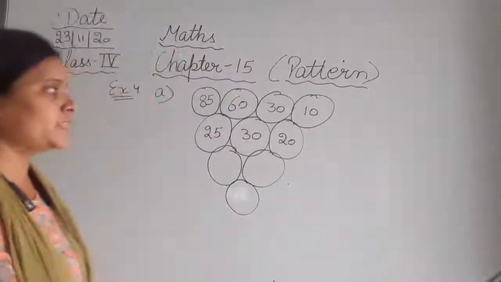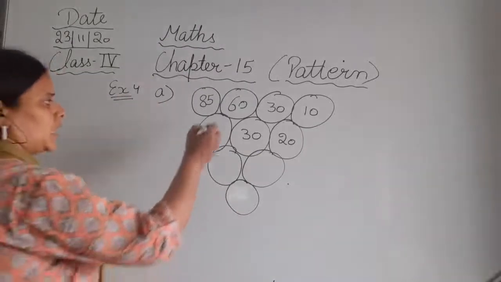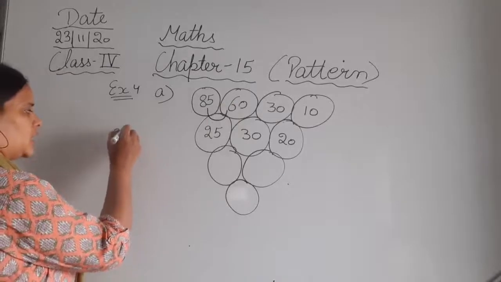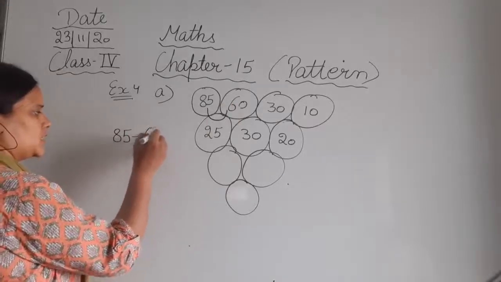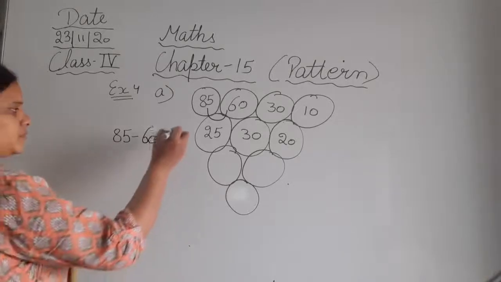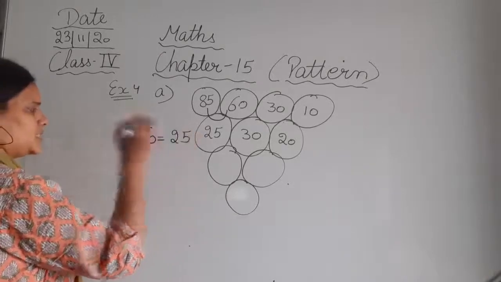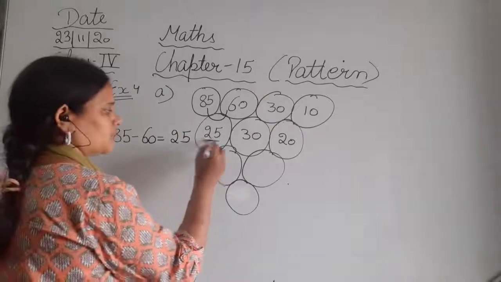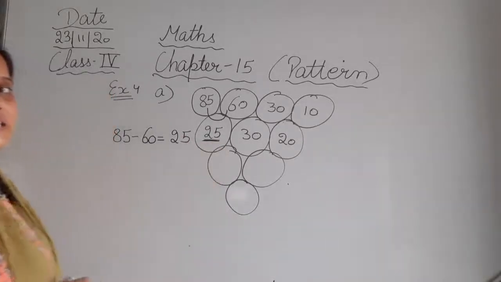For example, 85 minus 60 is 25. वो हमारा यहाँ पे आ गया.